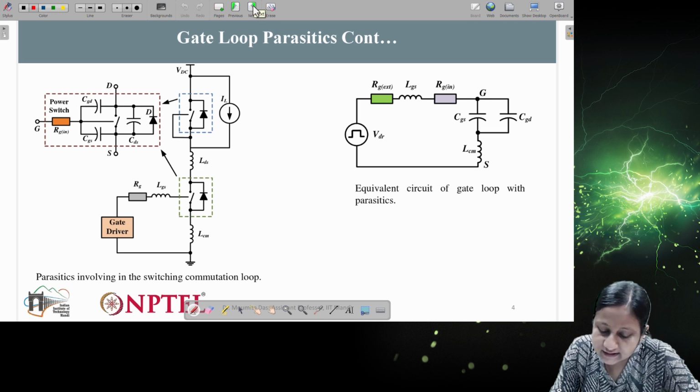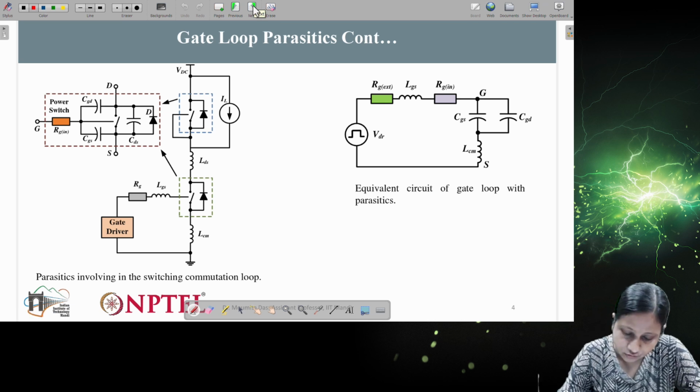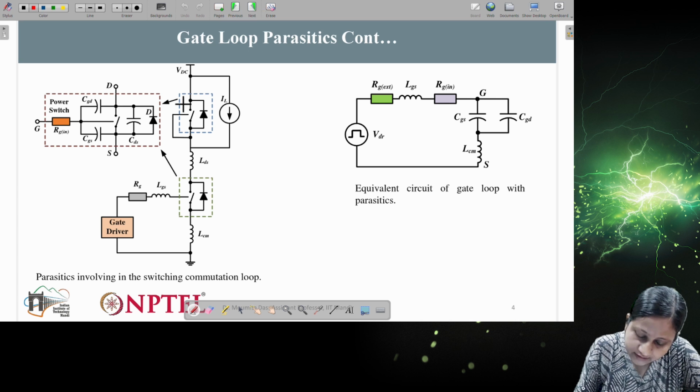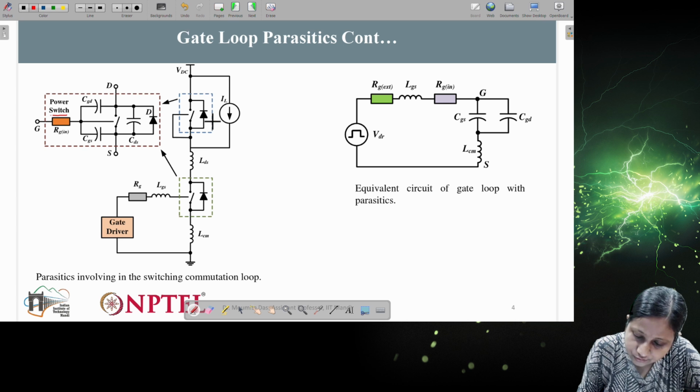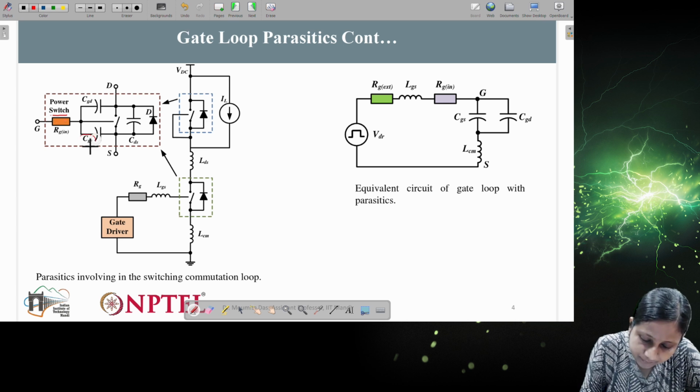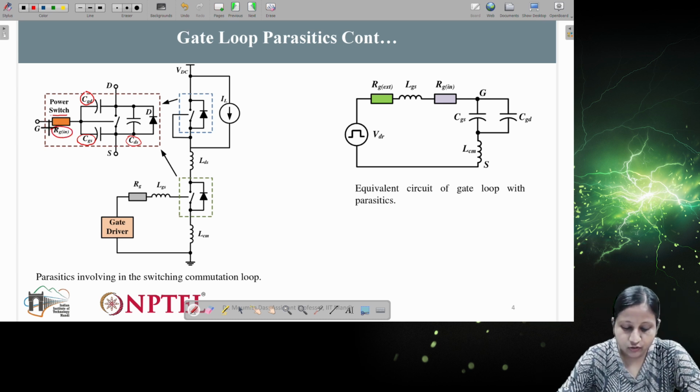Now you can see this. This is the diagram of the gate loop parasitics. So you can see here this particular block, the power switch, which is shown here in the dotted line. The power switch has these different parasitic components inherent to it. For any power switch, these four different parasitic components will be there. Here the four components are three different capacitances, CGD, CGS, CDS, and the internal resistance of the switch.